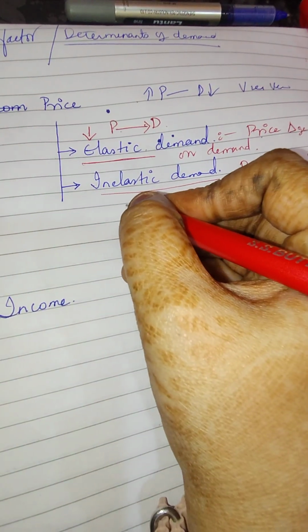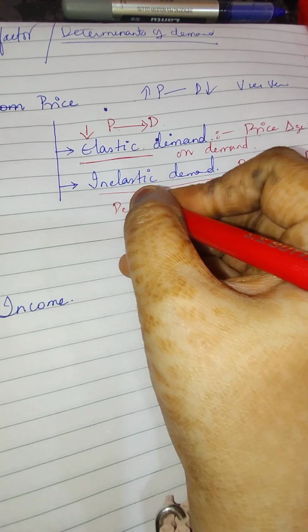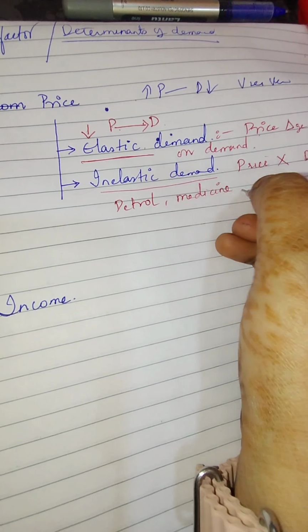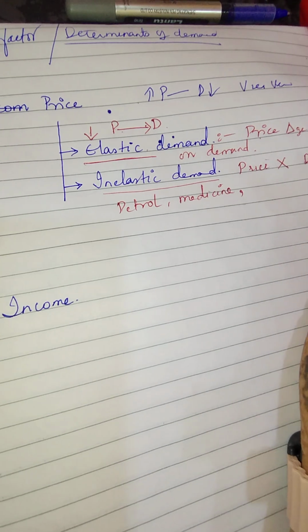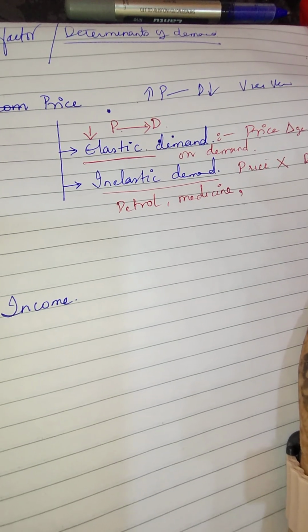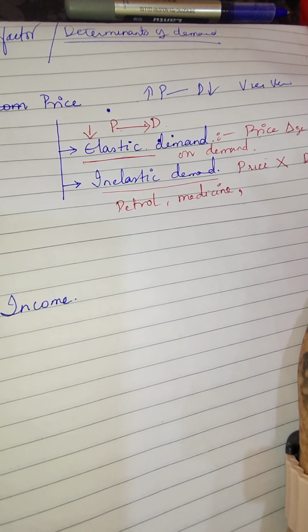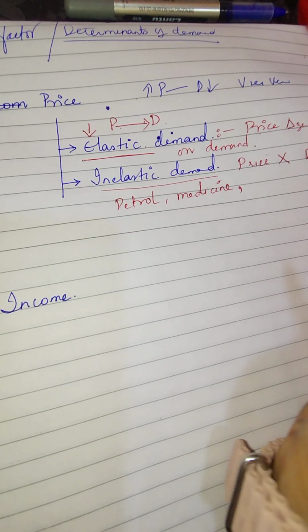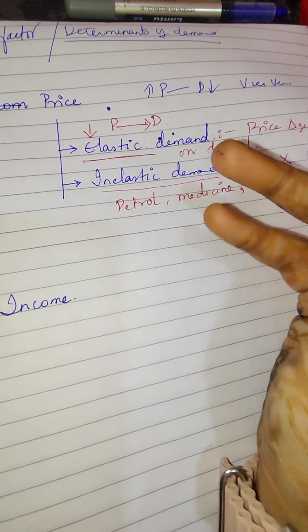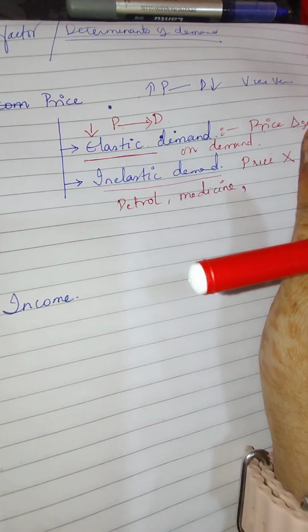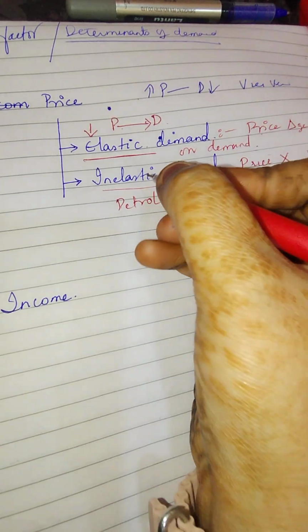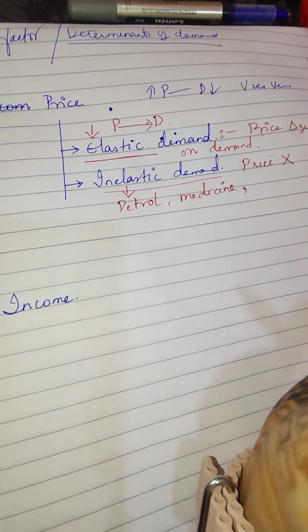Like for example, we have talked about petrol. Medicines. If I talk about medicines, if you are suffering from something, if the doctor prescribed you medicines which are more than your budget, even then you need to purchase them because it is not going to affect the demand. ऐसे थोड़े products जिसका price से कोई लेना देना नहीं है, it is a necessity and we have to purchase whatever price it is, that comes under the inelastic demand. I hope it is clear.